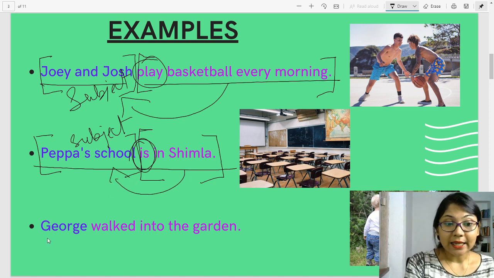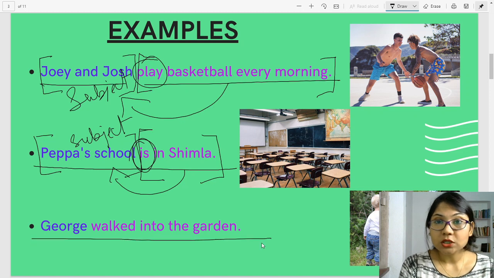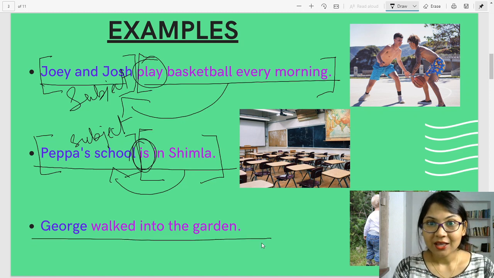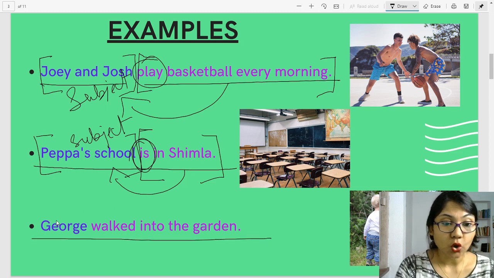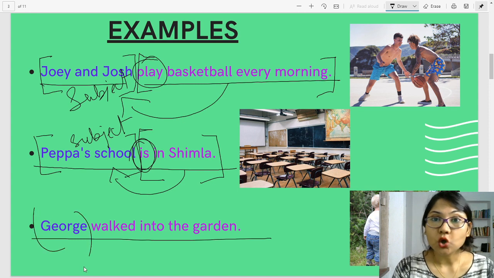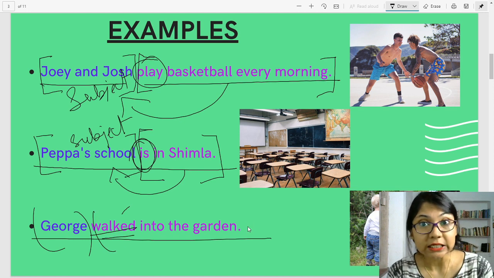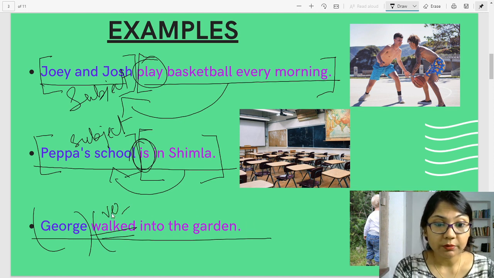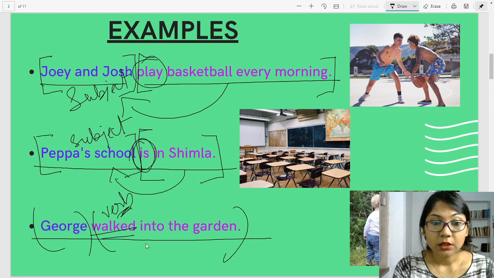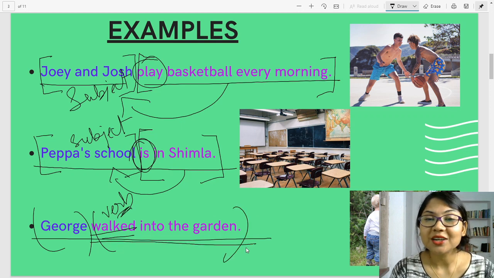Alright. The next one. George walked into the garden. Who walked into the garden? George walked into the garden. So George is your subject. Walked is the verb. You all know that the predicate must contain the verb. So this is the verb, and the whole portion, walked into the garden, is your predicate portion.